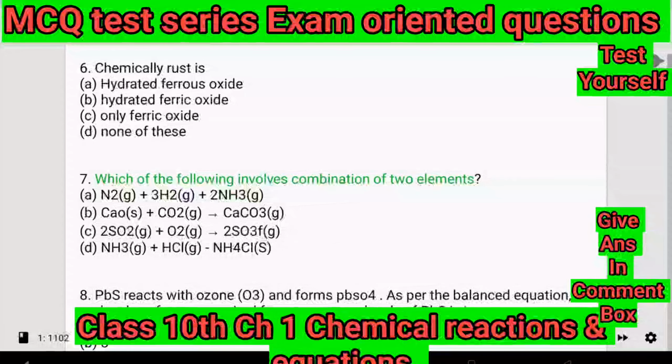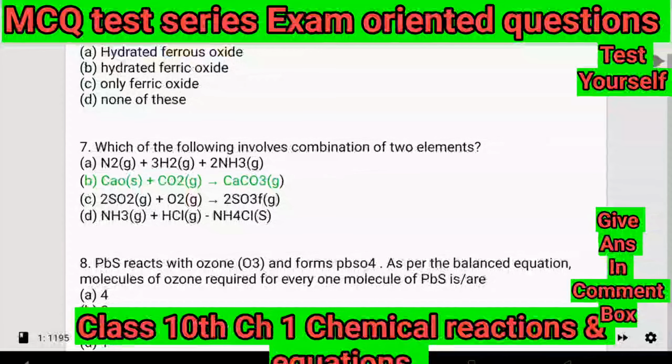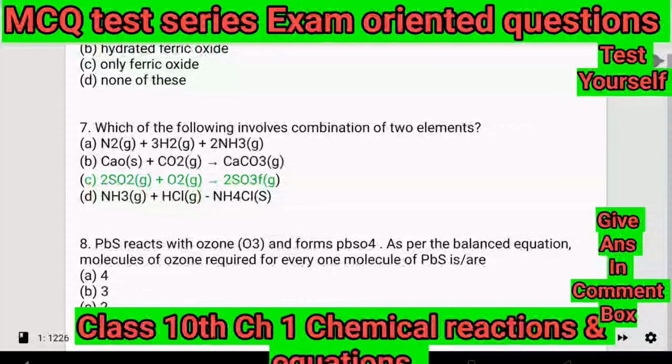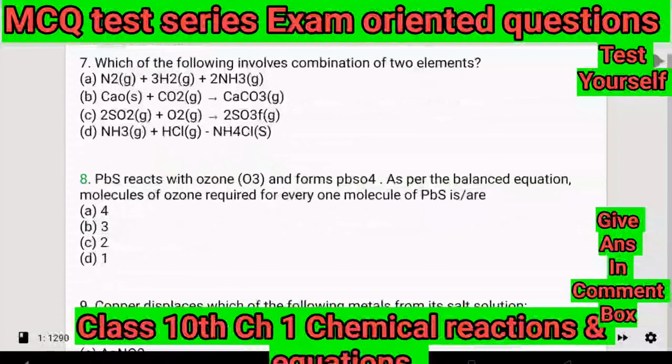7. Which of the following involves combination of two elements? A. N2(g) + 3H2(g) → 2NH3(g). B. CaO + CO2(g) → CaCO3(s). C. 2SO2(g) + O2(g) → 2SO3(g). D. NH3(g) + HCl(g) → NH4Cl(s).